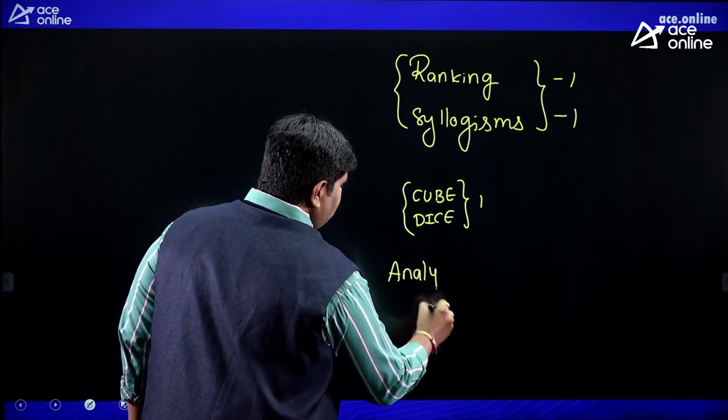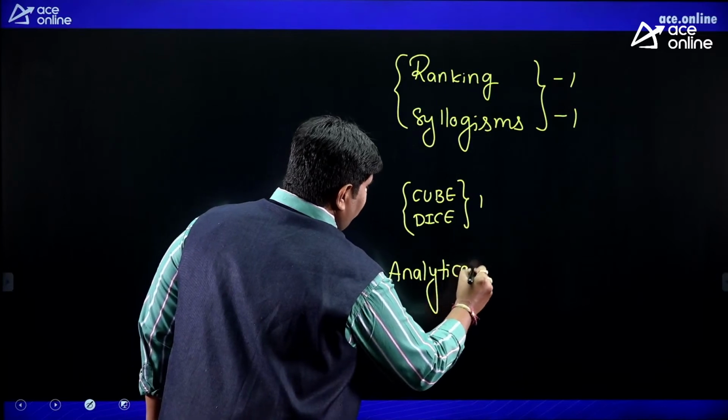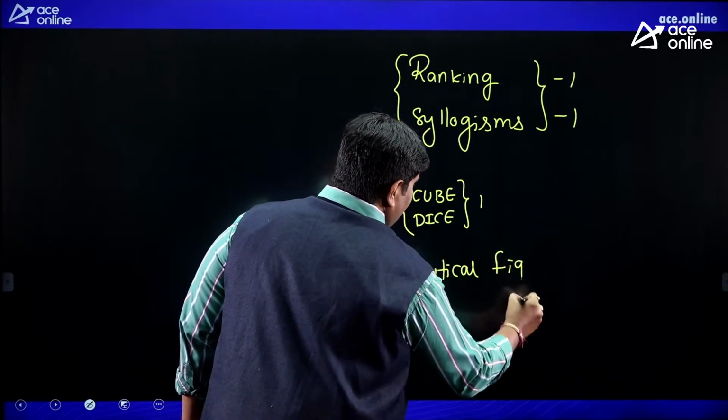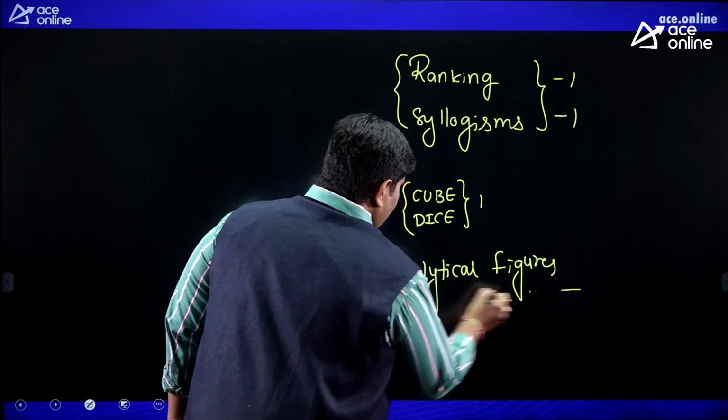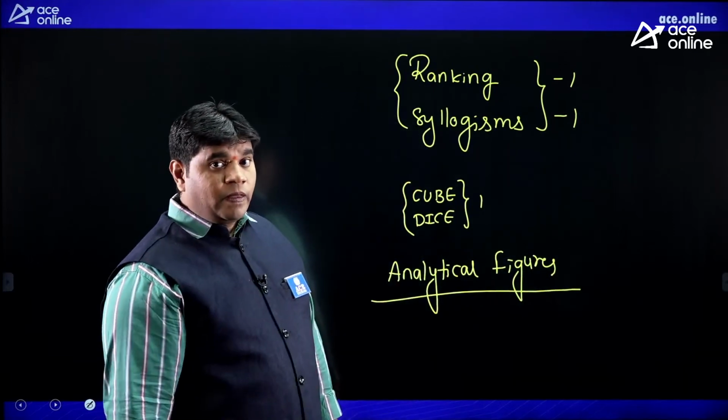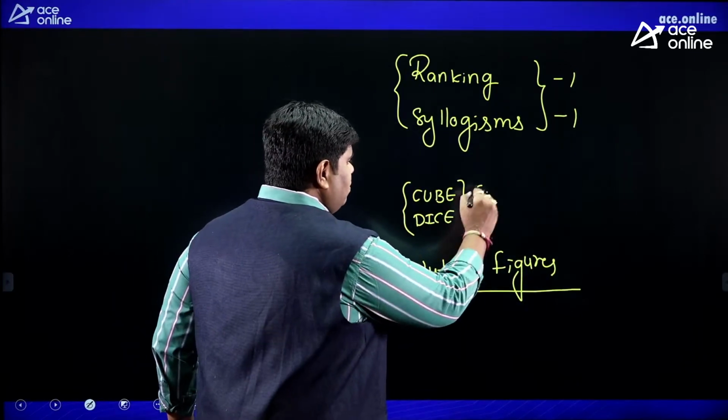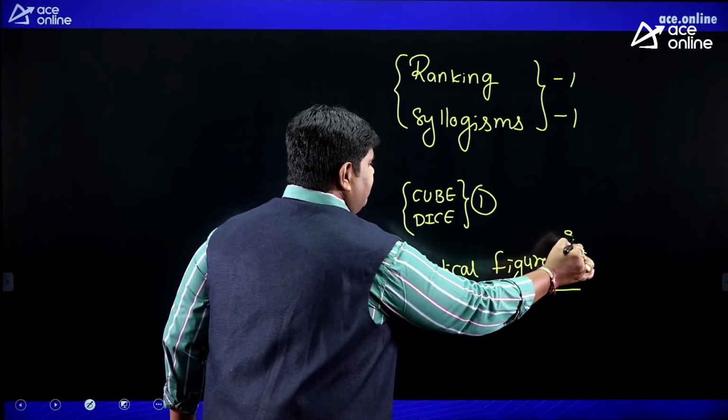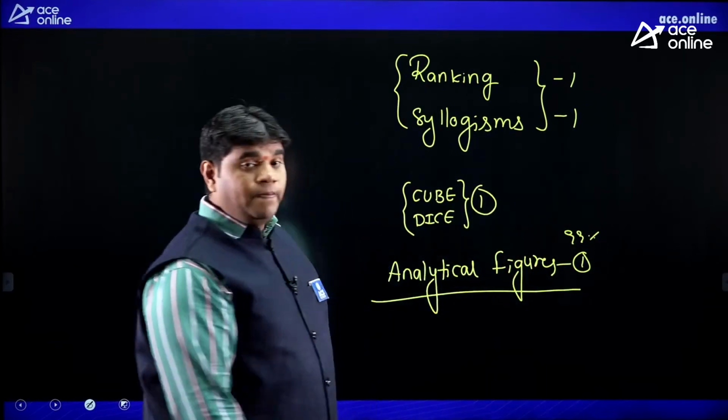analytical figures. Analytical figure, I mean number of triangles, number of squares, number of rectangles. Okay, this topic is very important. Here out of these 2, 1 mark, figures 1 mark. It is 99% chance, not 100%.